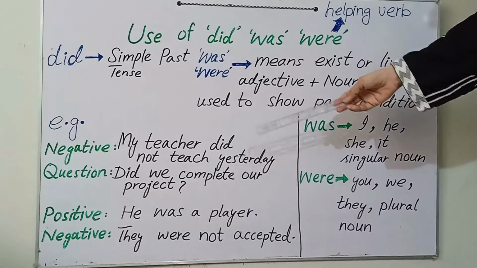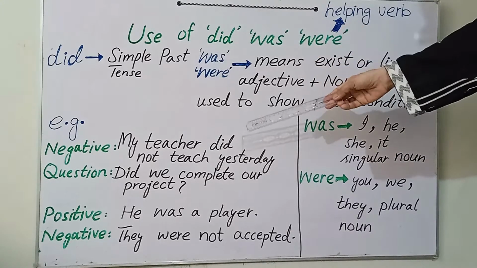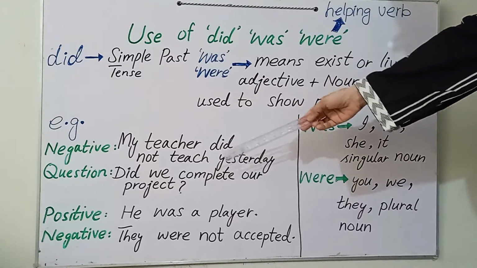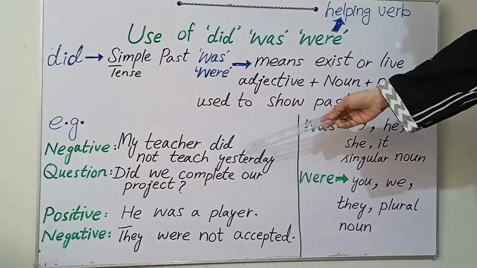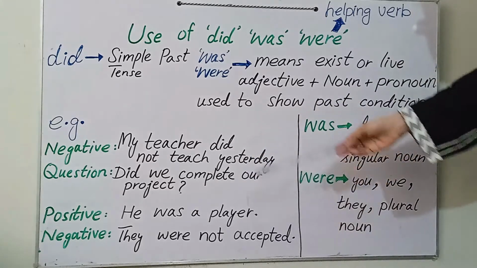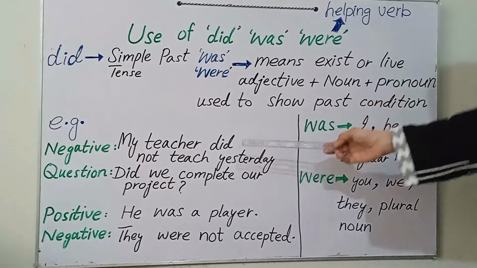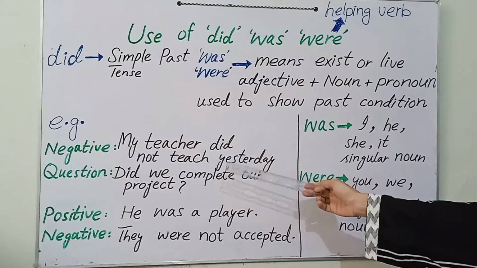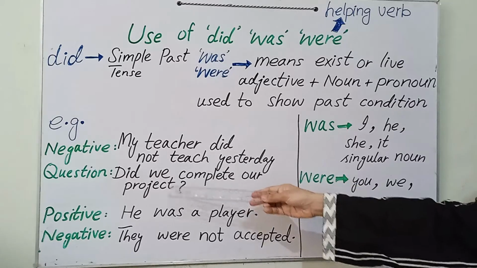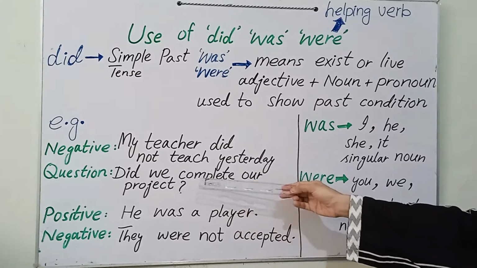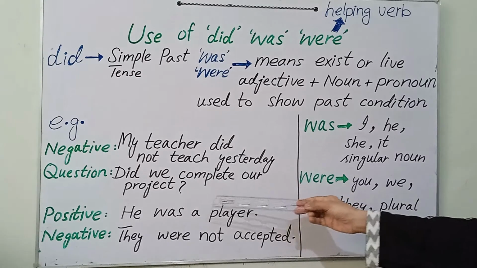First we talk about did. Here is an example for you. My teacher did not teach yesterday. Here I am using not with did. Okay, and here is the question form. When we make any question, we put did at first. Like here, you can see: did we complete our project?